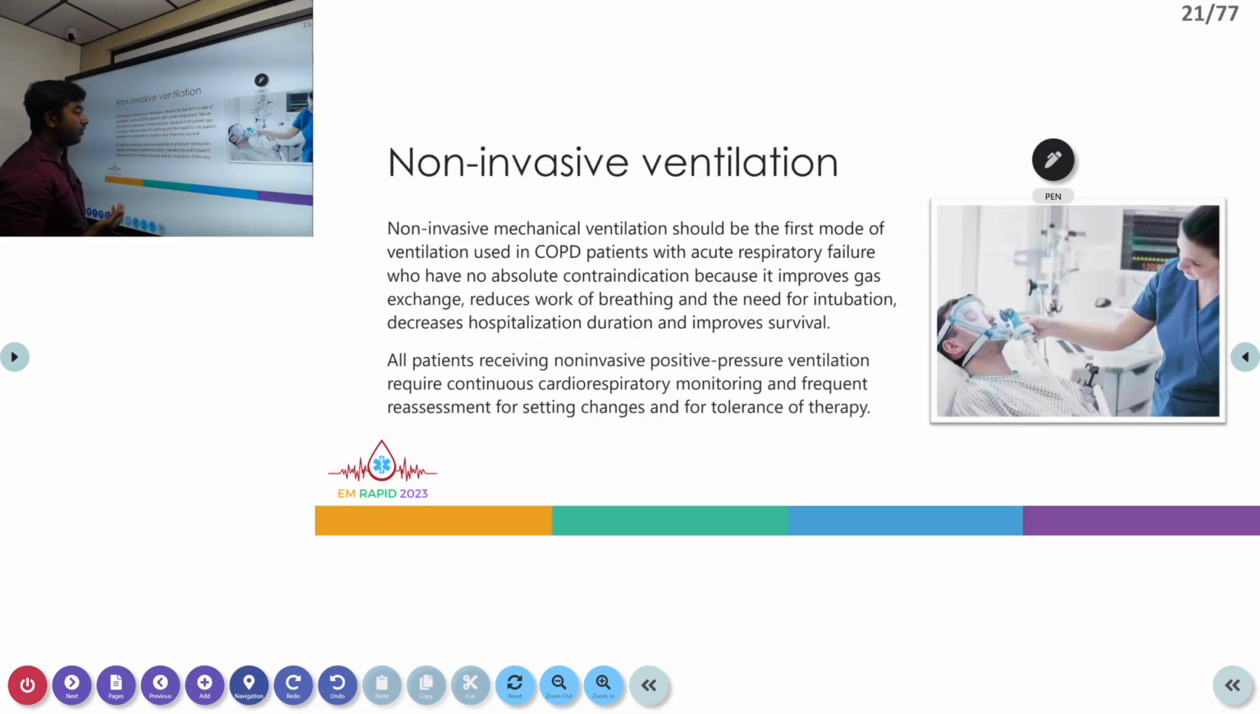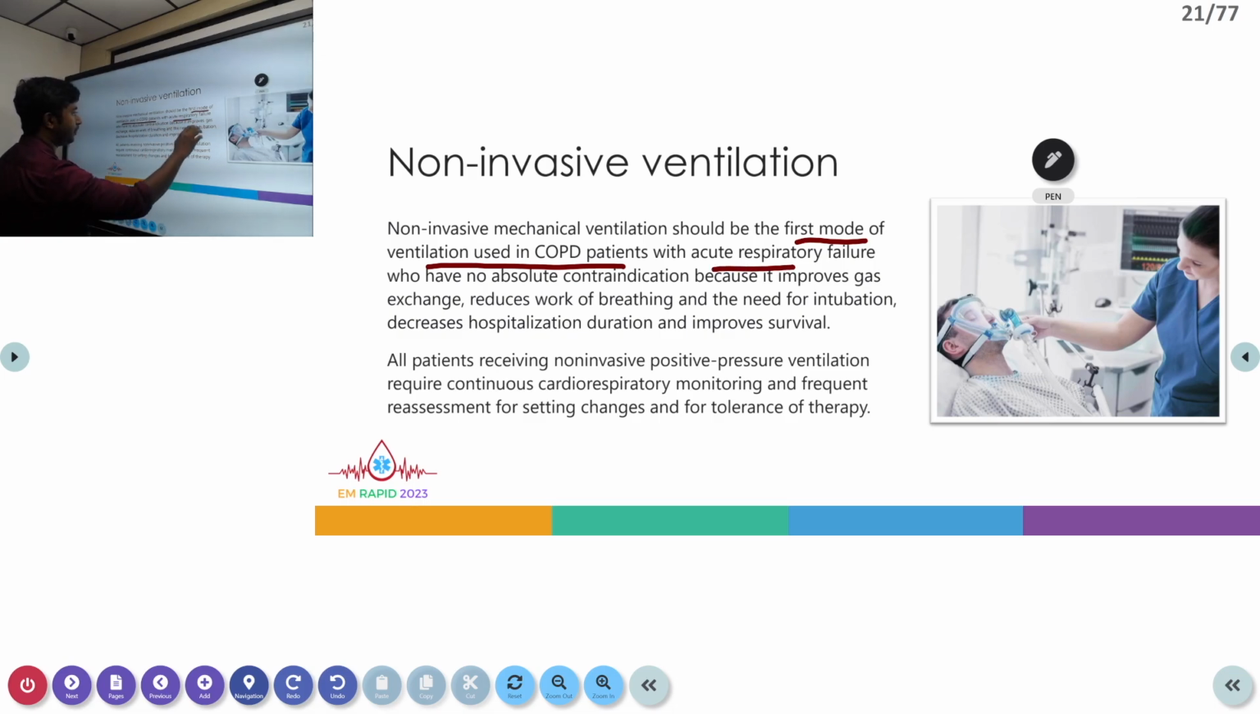So next is non-invasive ventilation. In an acute COPD exacerbation patient, this is one of the best and life-saving devices which we can use in an ER. It should be the first mode of ventilation used in COPD patients with acute exacerbation and impending respiratory failure, because it can improve gas exchange, reduce the work of breathing, and even avoid the need for intubation. And over time, it can reduce the duration of hospital stay and also improve survival.